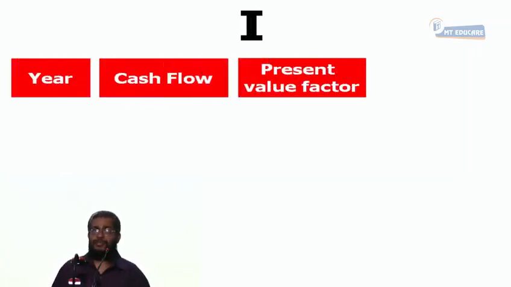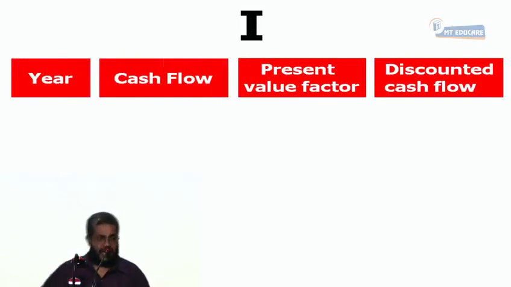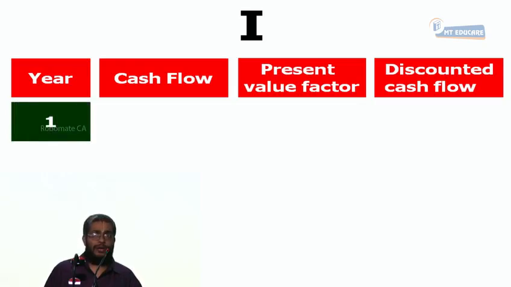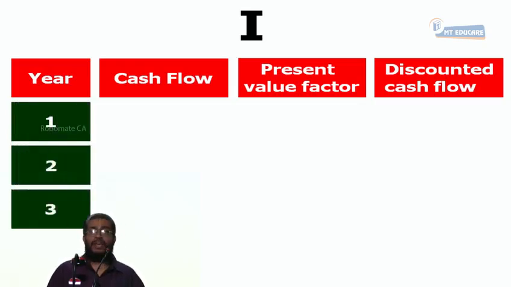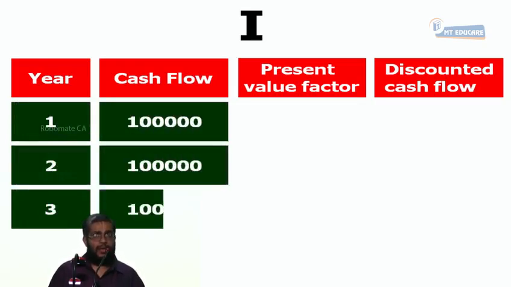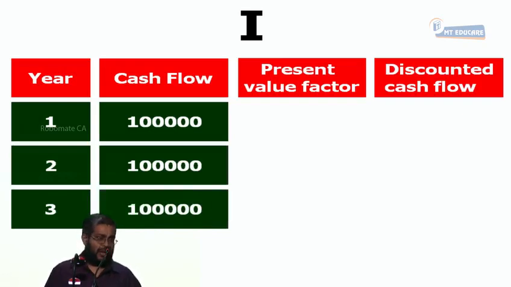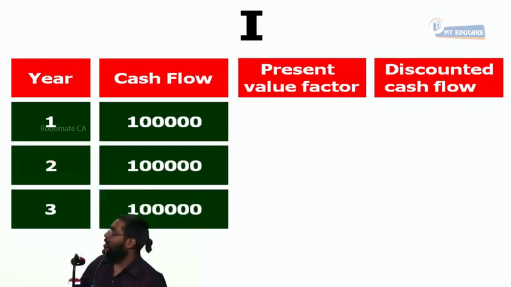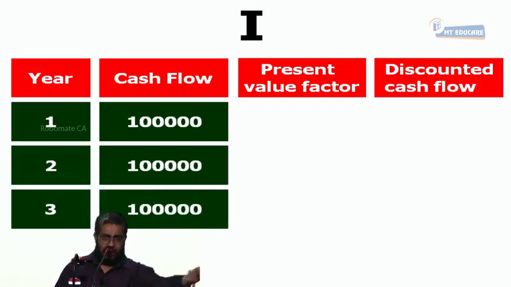Respond. Are you following or not? Now, let's do it together. Write down the solution. Here: cash flow, present value factor, discounted cash flow. You can call it alternative 1. Tell me how many years? 1, 2, 3. What is the cash flow for the 3 years? 1 lakh, 1 lakh, 1 lakh. Now the interest rate is obviously 10% for all our sums. Right or not?